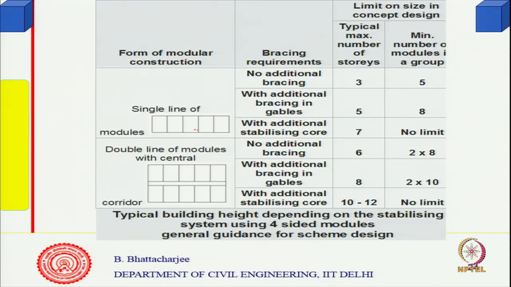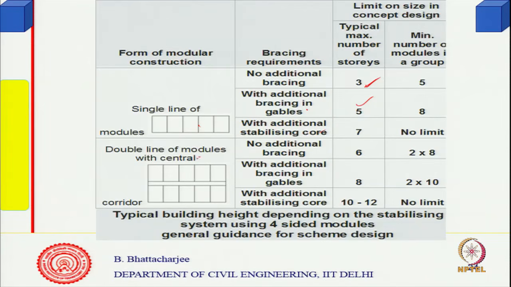A single line of modules is something like that. Bracing requirements: no additional bracing in this one. Typical maximum stories: 3 stories, you do not need bracing. If you are doing 5, then you need some additional bracing. If you are going to 7, then you have some longitudinal stabilization core, and a minimum number of modules in a group. Double line modules, so you can have this kind of modules.